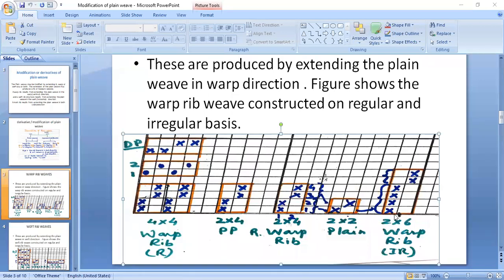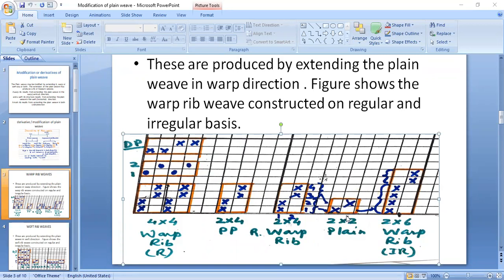And for irregular, you can take multiple examples starting from 2-1 warp rib, then 2-2 is regular. Here you can take 3-2, and 4-2 I have already taken. Just the opposite of this, 2-4, can be taken: the first pick is extended by 2 and the second pick can be extended by 4. Also 3-4, 4-3, 5-3, 3-5. Unequal numbers you can take. At least one number should be more than 1. If you are taking both the numbers as 1, then it will become plain weave. That's why at least one pick should be extended.